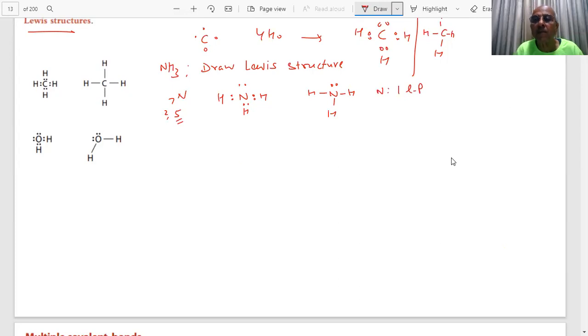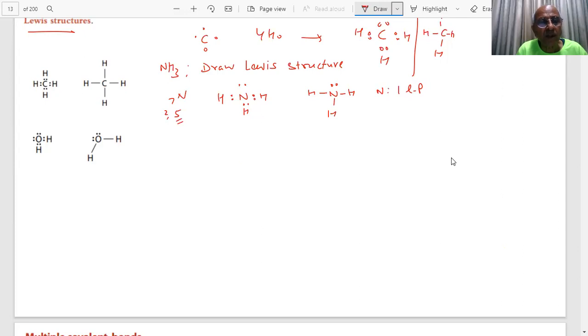1 lone pair. Is there any lone pair here? No, sir. No, 0 lone pair. So that pair of electrons which is not taking part in the formation of covalent bond is called the lone pair. Clear? Any doubt? No, sir. Okay.